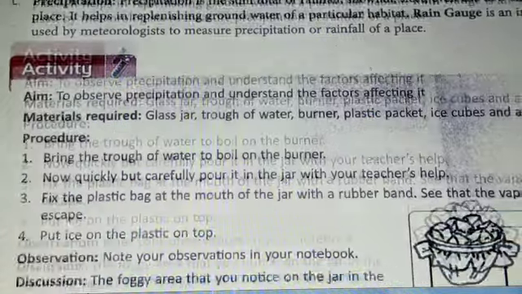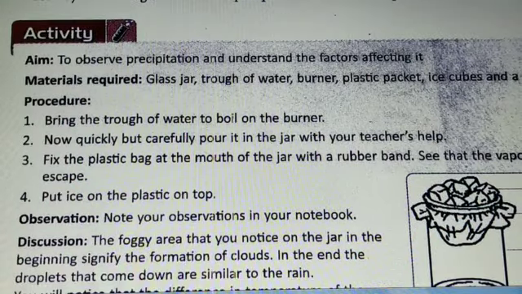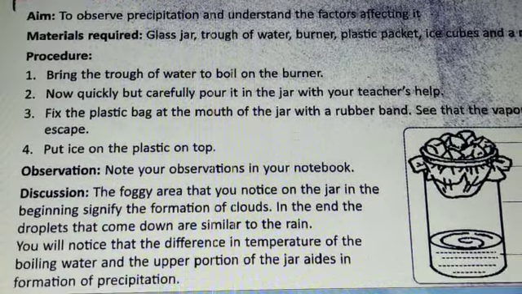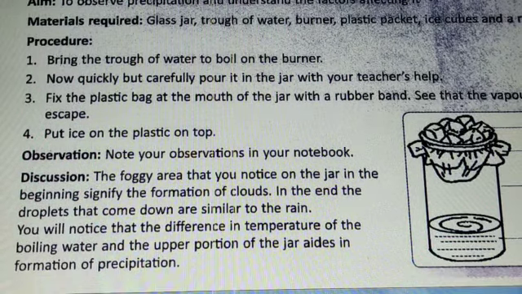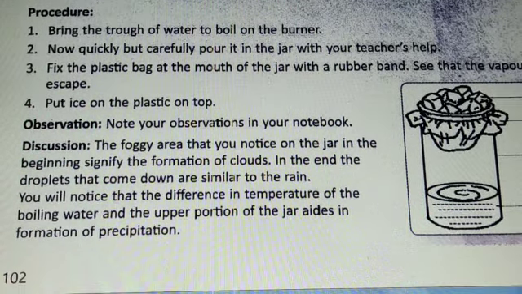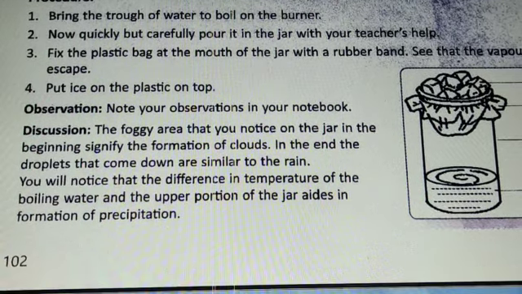Now one activity is given here to observe the precipitation and understand the factors affecting it. Materials required: glass jar, straw, burner, etc. We boil the water on the burner and carefully pour it in the jar. Then we fix the plastic bag at the mouth of the jar with the help of a rubber band. Then we put the ice on the plastic on top.